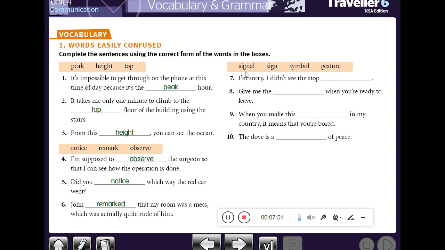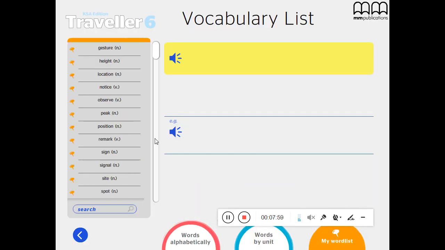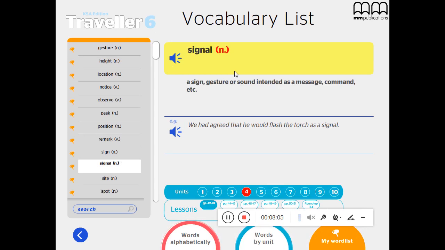The other group here: signal, sign, symbol, gesture. Let's move to the vocabulary and the meaning of the words. Here we have the word signal. Signal means a sign or gesture or sound intended as a message or a command.